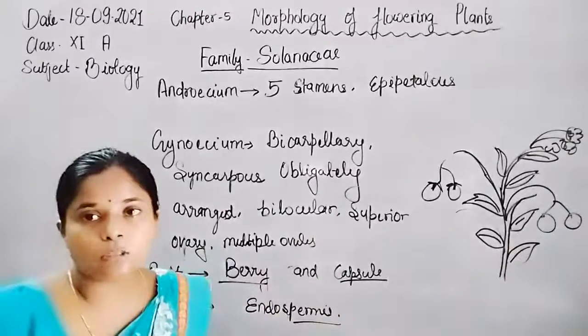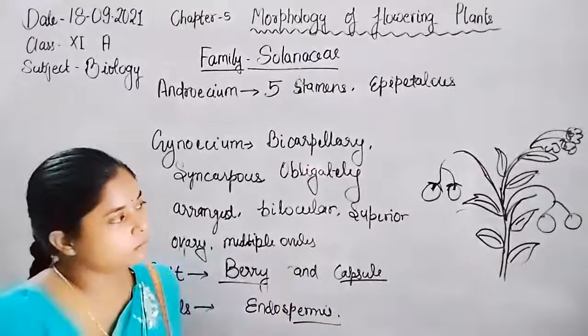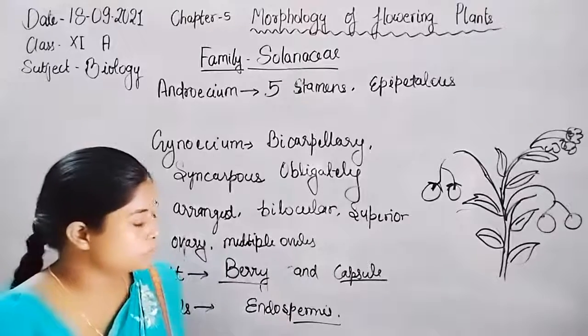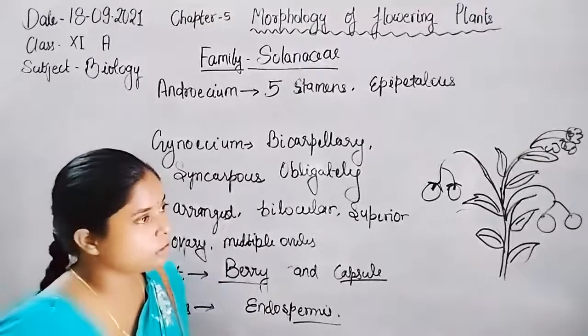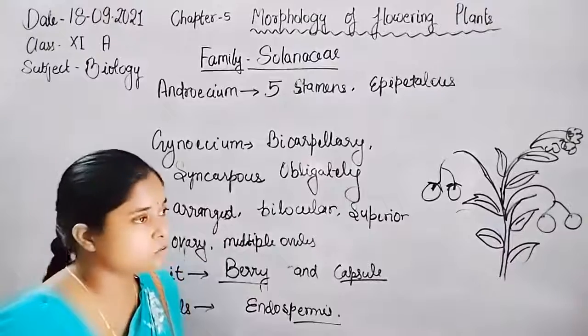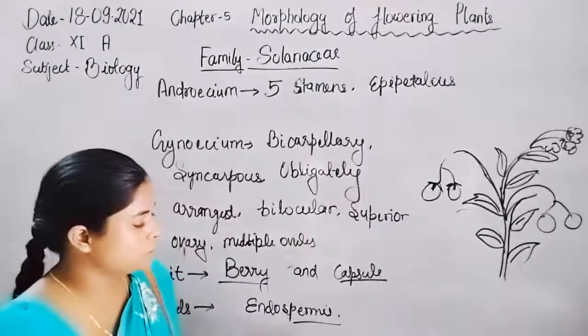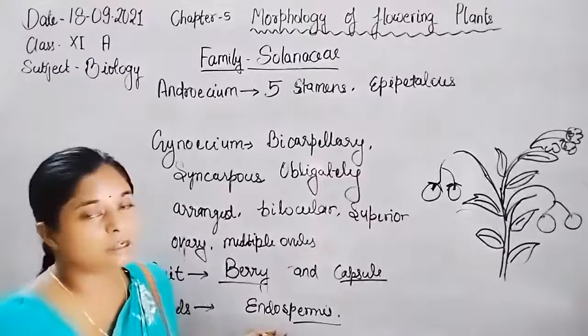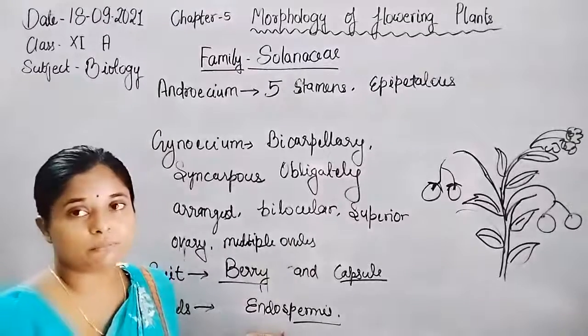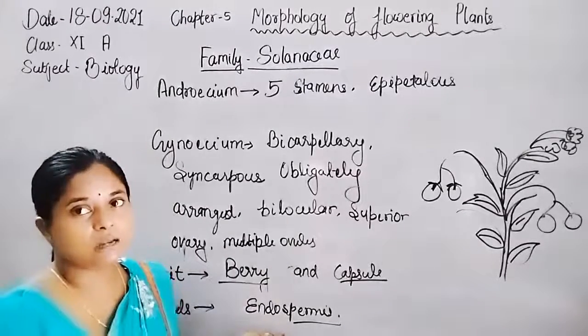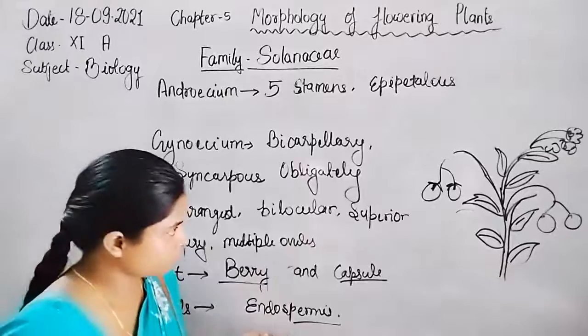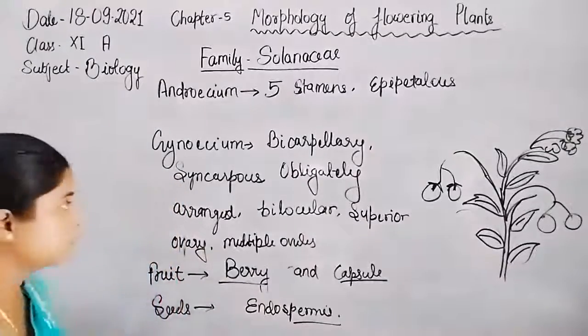Seeds are endospermic. That means the whole amount of endosperm is not utilized during the development of cotyledon. So that endosperm still persists after the development of embryo. Such type of seed is known as endospermic type of seed. Now let us discuss the floral formula.